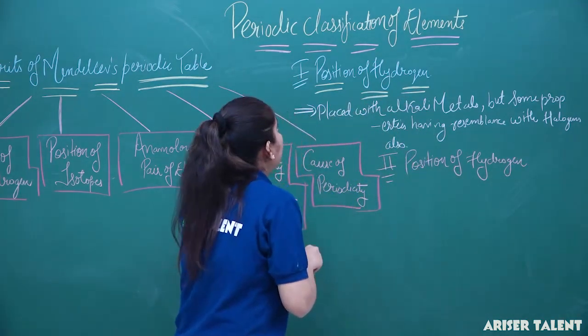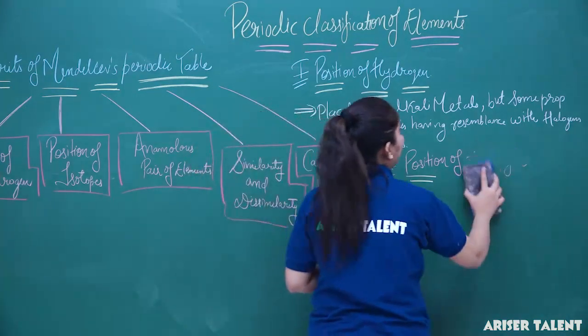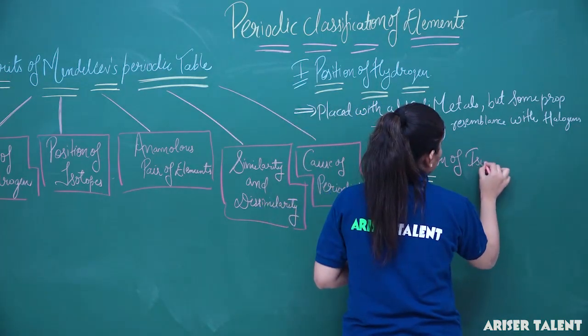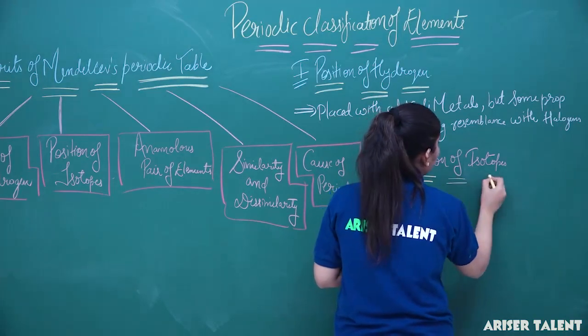So Mendeleev's periodic table will not give an idea about the position of isotopes. So what basically are isotopes?